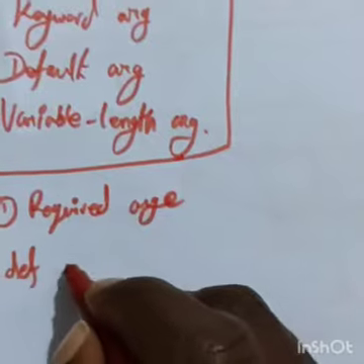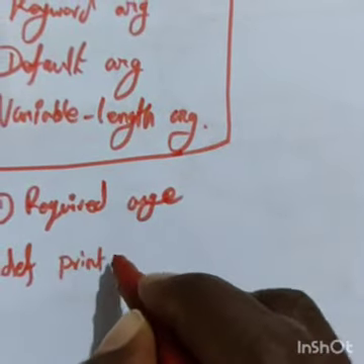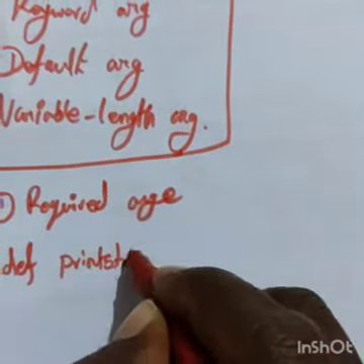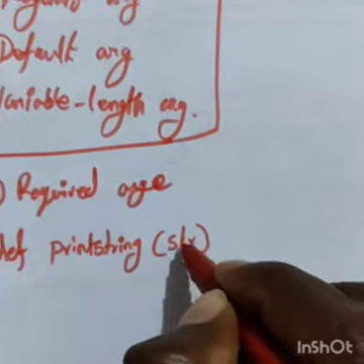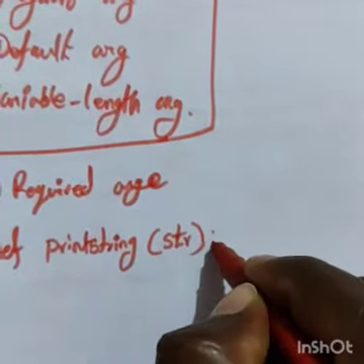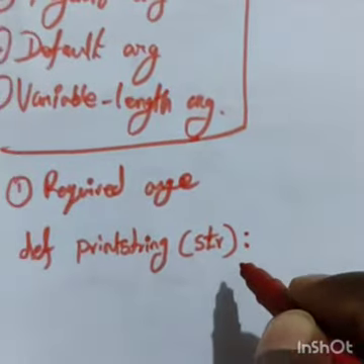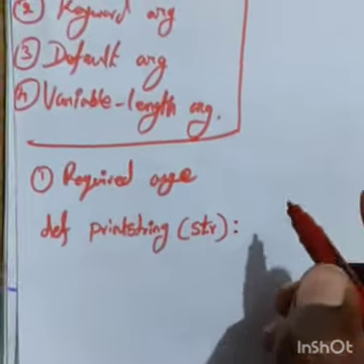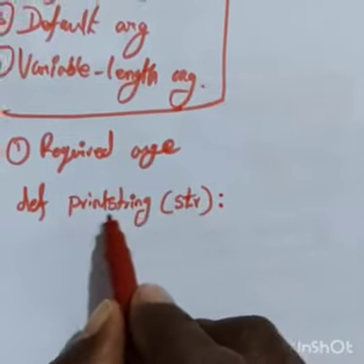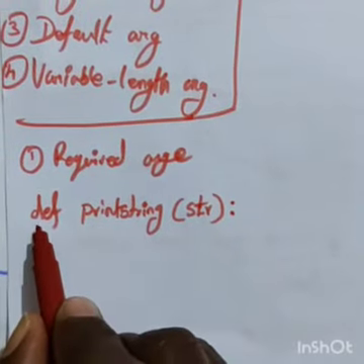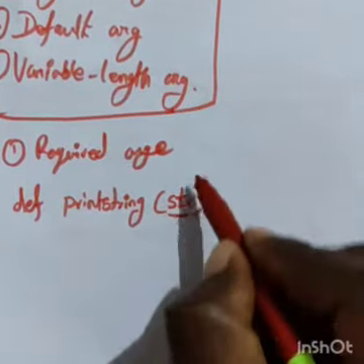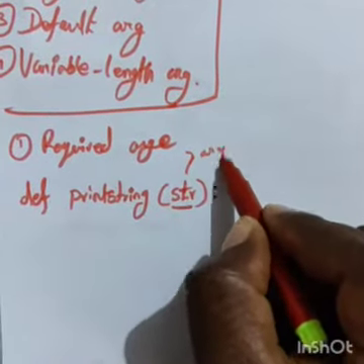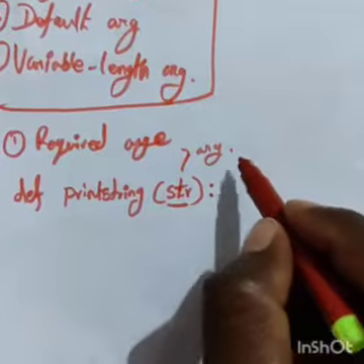def print_string(str): then colon. That is the function syntax, no? print_string is the function name. def is a keyword. Now what does this mean? That is the argument, or parameter.